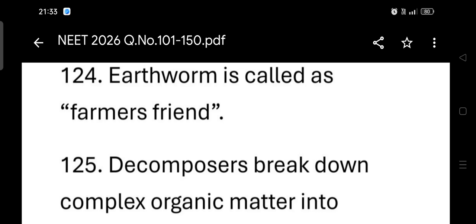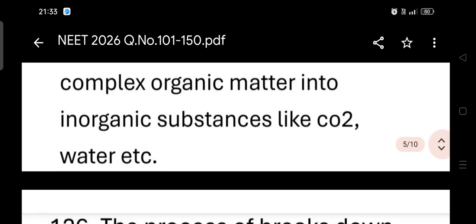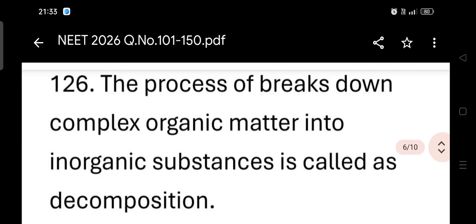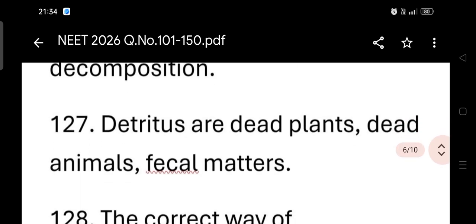Decomposition breaks down complex organic matter into inorganic substances like CO2, water, etc. The process that breaks down complex organic matter into inorganic substances is called decomposition.